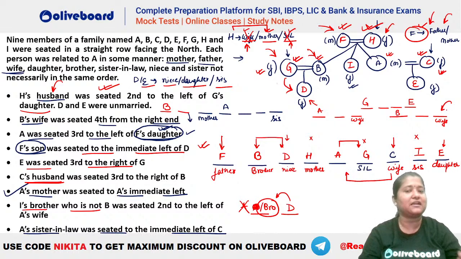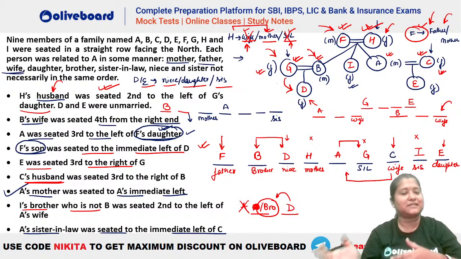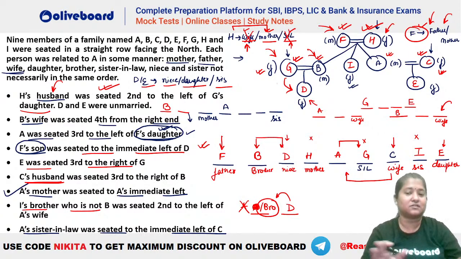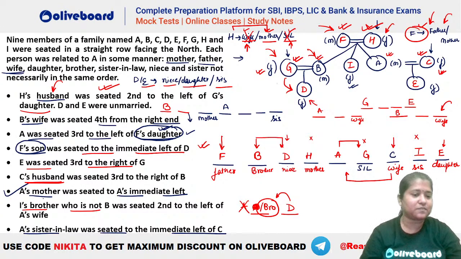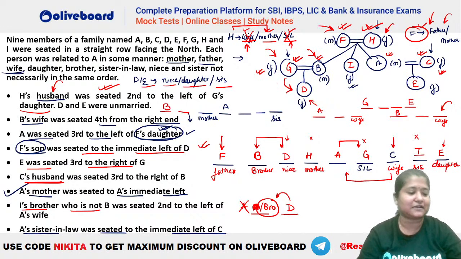Actually, they should have given it in a better manner. They should not have written I's brother who is not B. It should have been that I's brother should be second to the left of A's wife, and the person who is second to the left of the wife should not be this B here. Okay, that is the meaning, but that should have been given in a better manner. This particular line is grammatically wrong here. Okay, it should not have been like that. I hope this is clear, everybody.